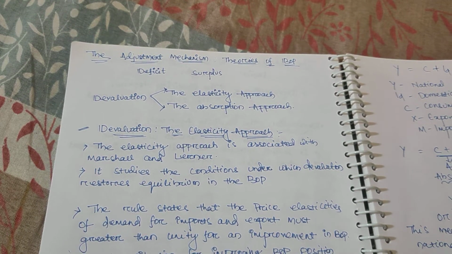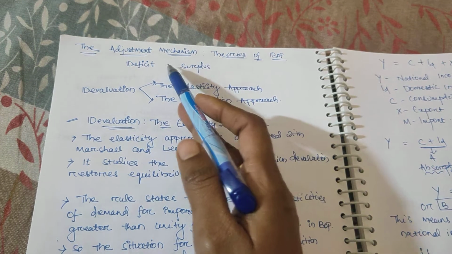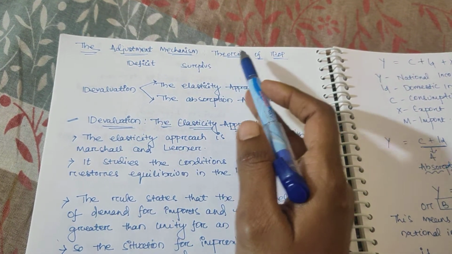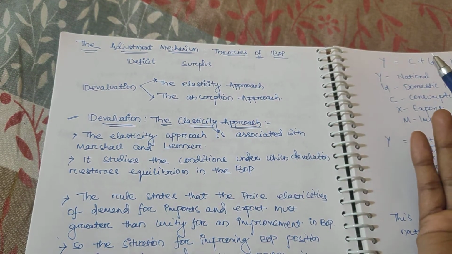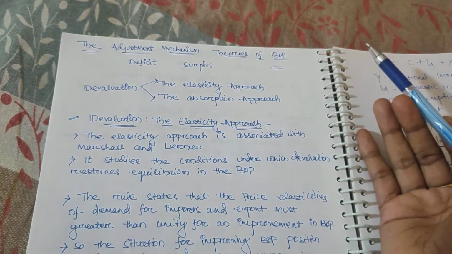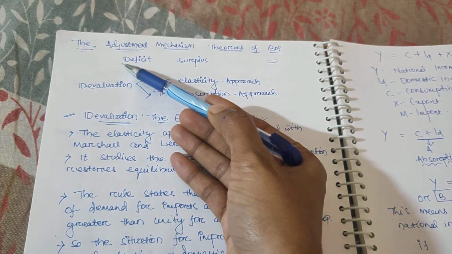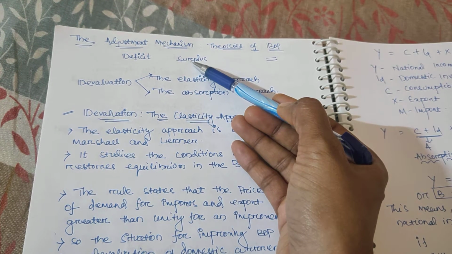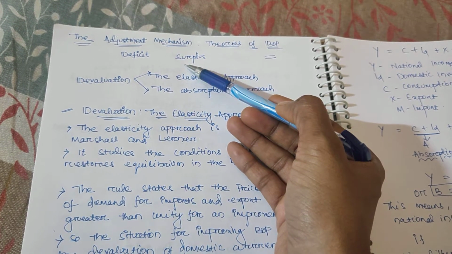Hi friends, today we will discuss the last part of balance of payment, that is the adjustment mechanism and the theories of balance of payment. See, all the time I told that balance of payment should be in a balanced stage. If it is not in balance, it is either in deficit or in surplus.